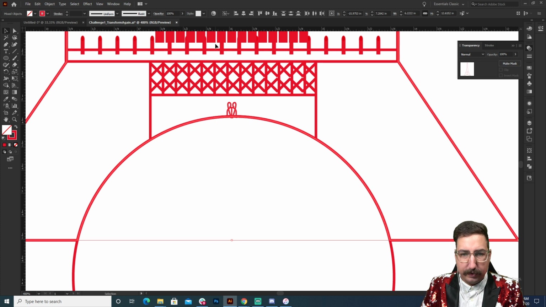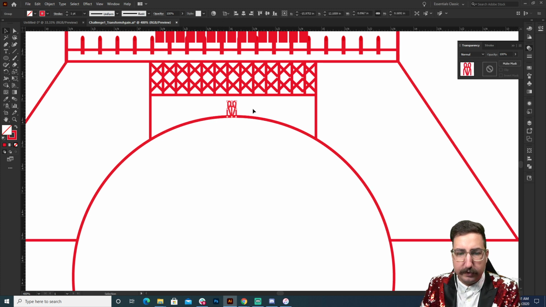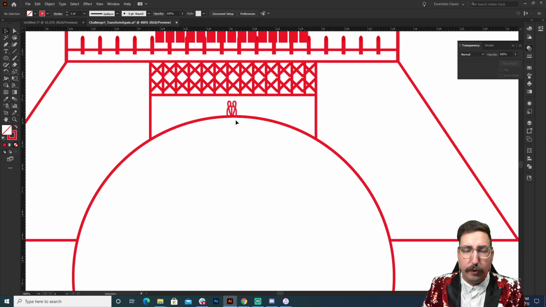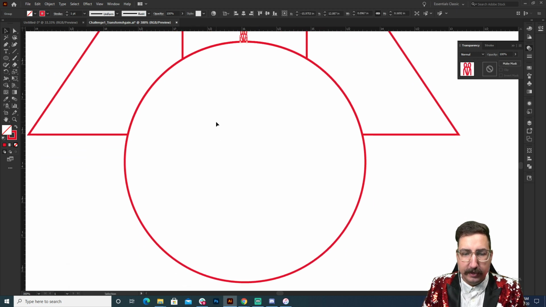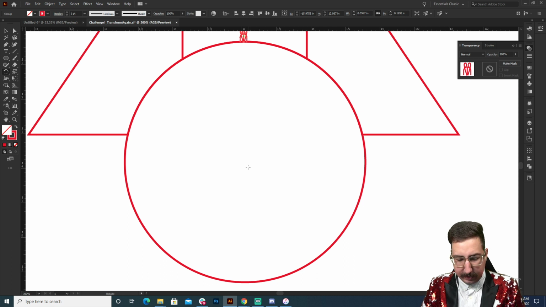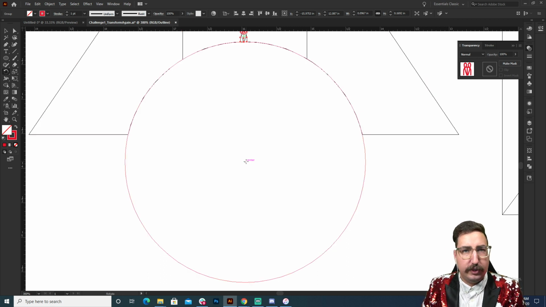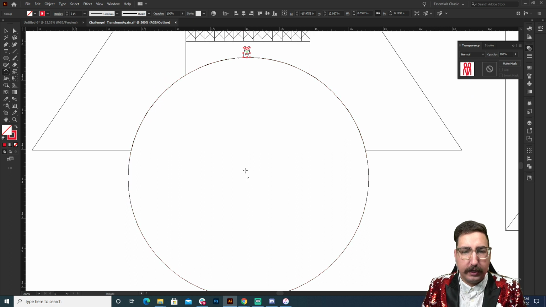Now, the reason that it's important that it's at the top of the circle is instead of transforming again, we are going to transform around this circle. So check this out. We're going to select our object here. We're going to hit R for rotate, and then we're going to go into preview mode, which is just Command Y. And we're going to click here on the center. So you're not just going to click normal. You're going to hold Alt or Option, and you'll see it gives you those 3 little dots. And then we're going to click in the center here.